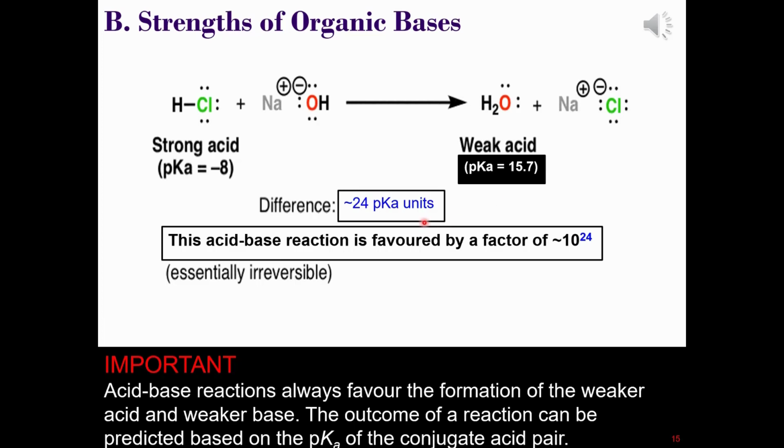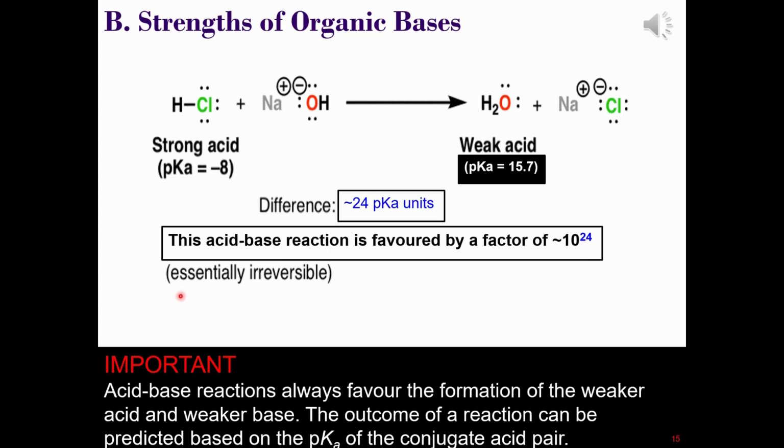That's a difference of about 24 pKa units, and since each pKa unit represents one order of magnitude, this reaction is favourable with an equilibrium constant of about 10 to the power of 24.